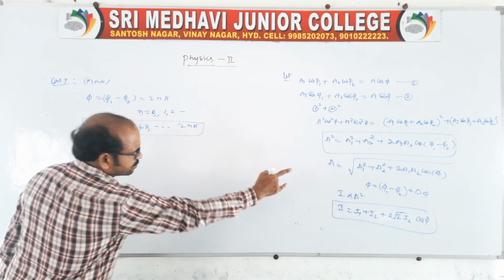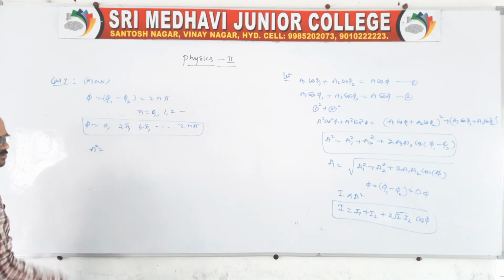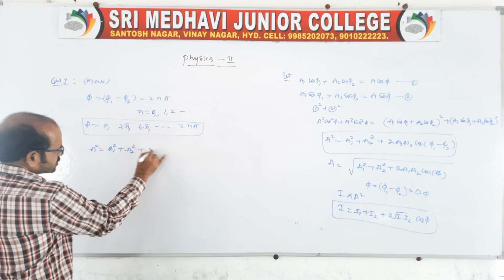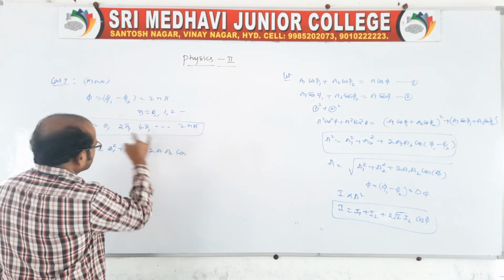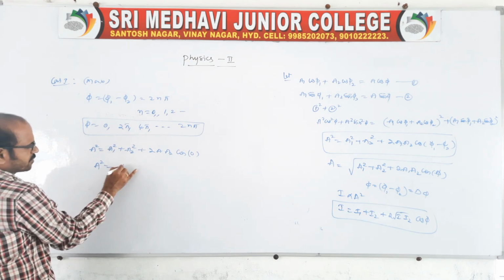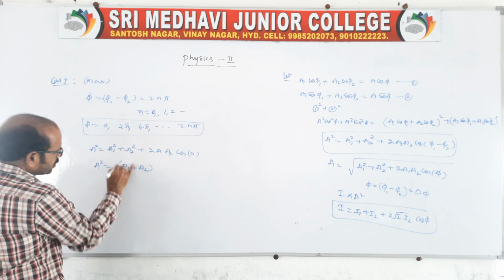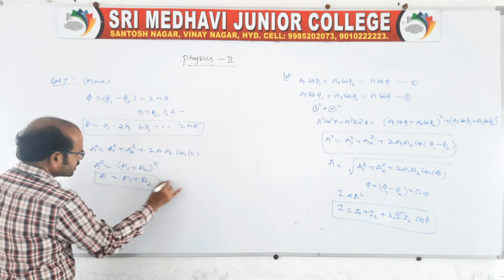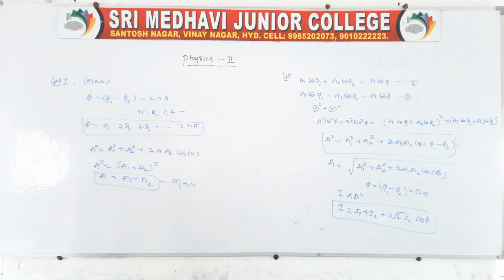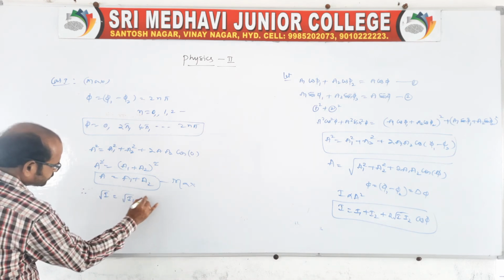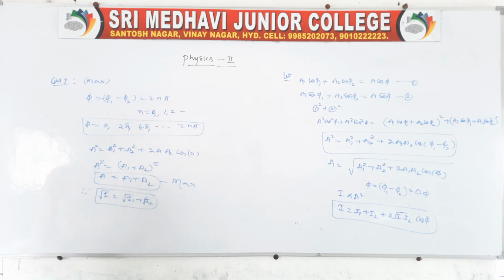Therefore the resultant amplitude: a square is equal to a1 square plus a2 square plus 2a1 a2 cos 0, and of course cos 0 is 1. So a square is equal to a1 plus a2 whole square, so a is equal to a1 plus a2. This is the condition for maximum amplitude, or maximum intensity. In terms of intensity, root I is equal to root I1 plus root I2. So this is the maximum intensity condition.